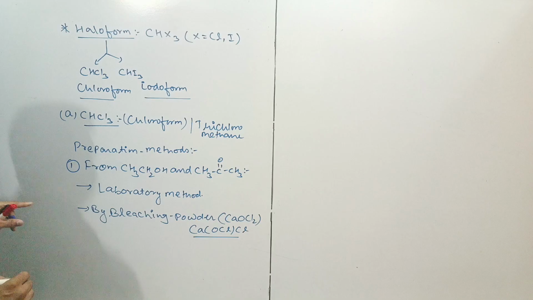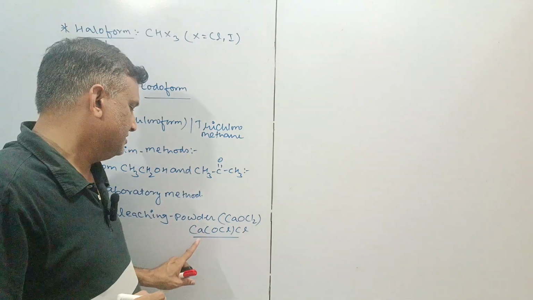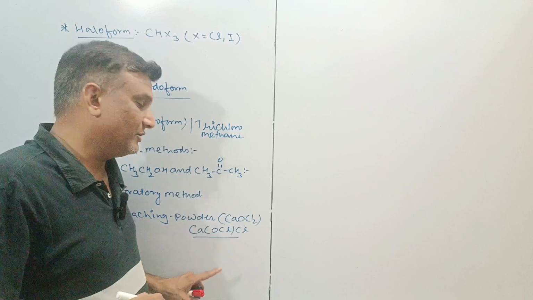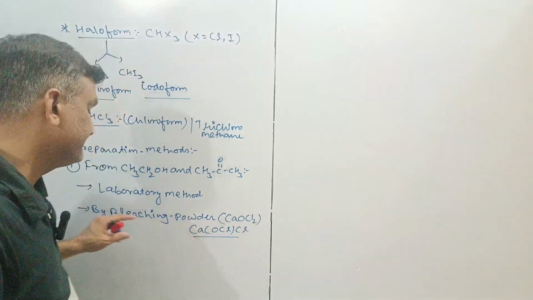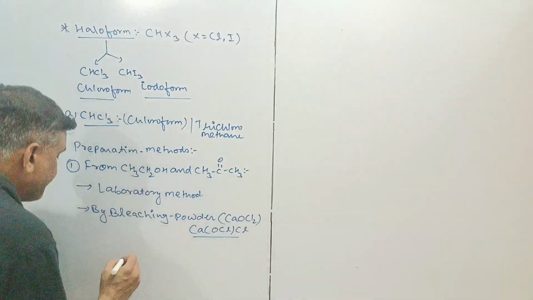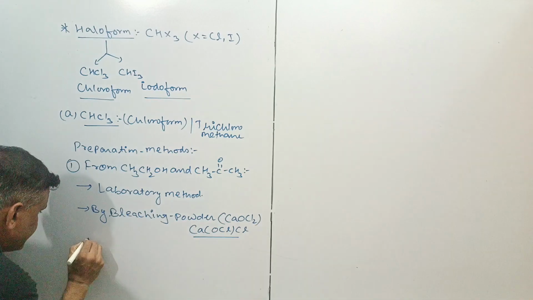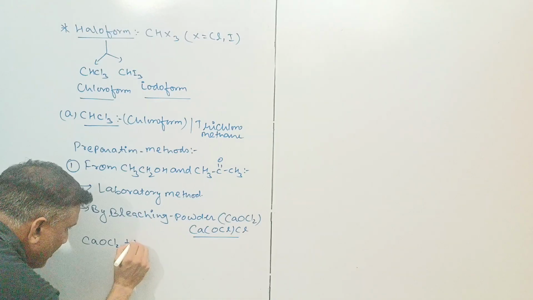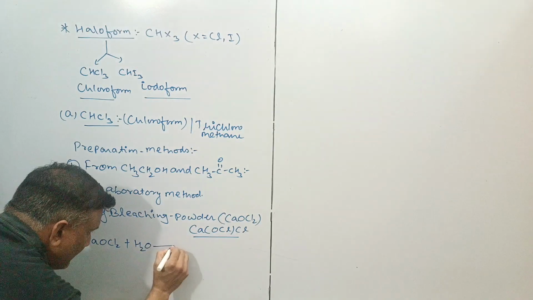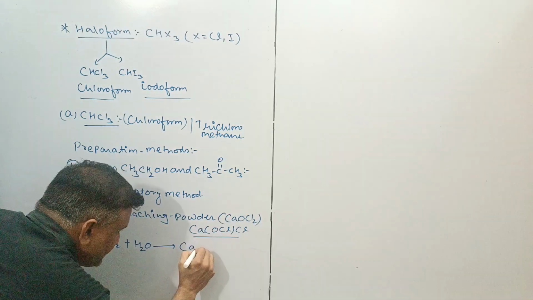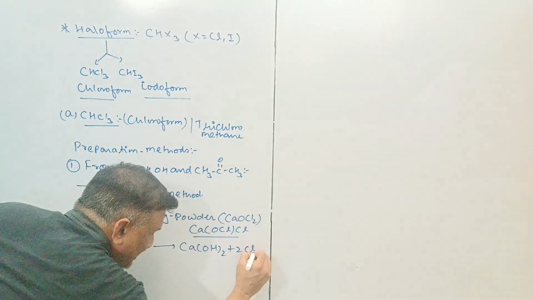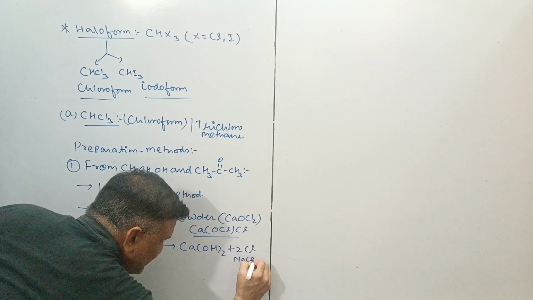It is also called calcium hypochlorite or calcium oxychloride. Bleaching powder, CaOCl2, on reaction with water gives Ca(OH)2 and 2 Cl as nascent chlorine.